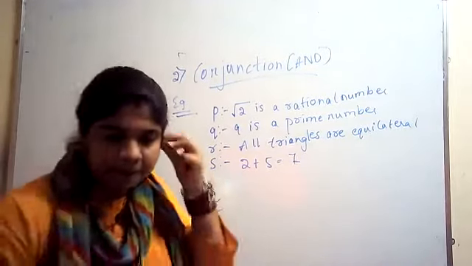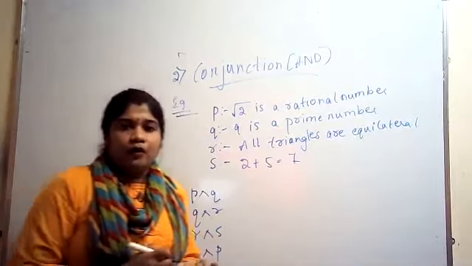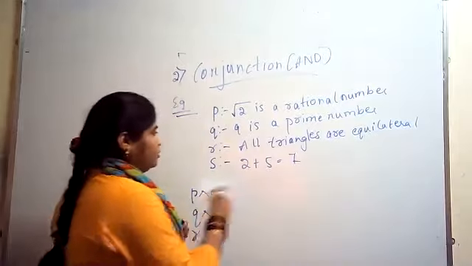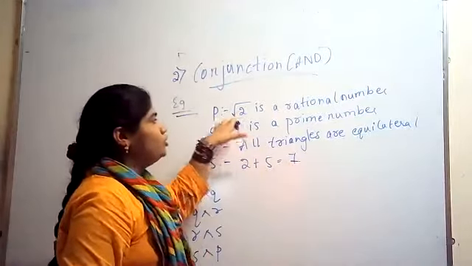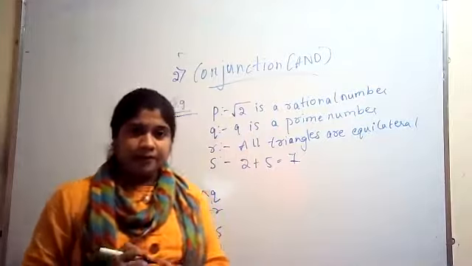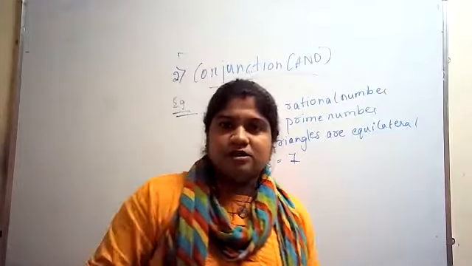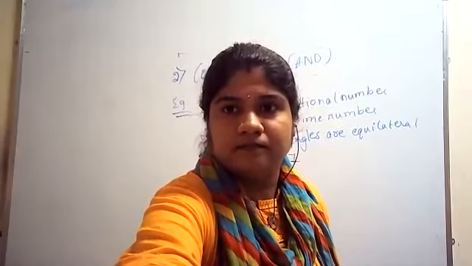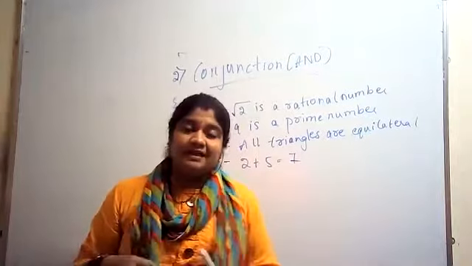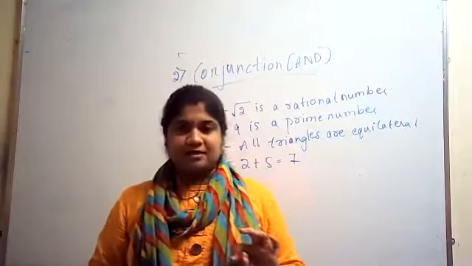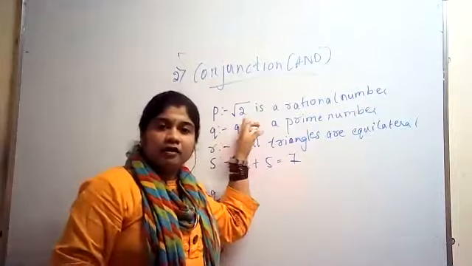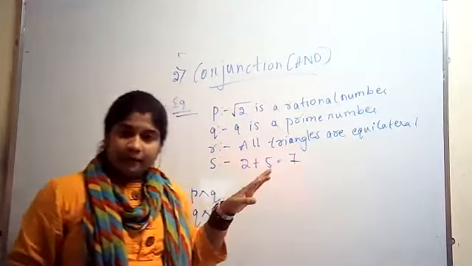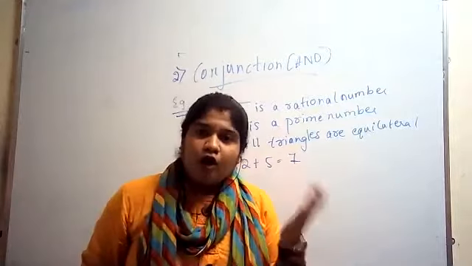Now they have given us the 4 propositions. First is root 2 is a rational number. So what is a proposition for us? A proposition is basically a statement which can be true or false.